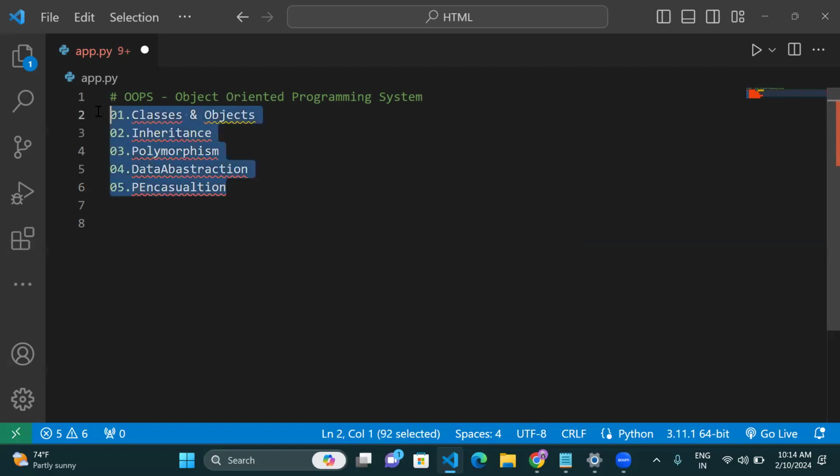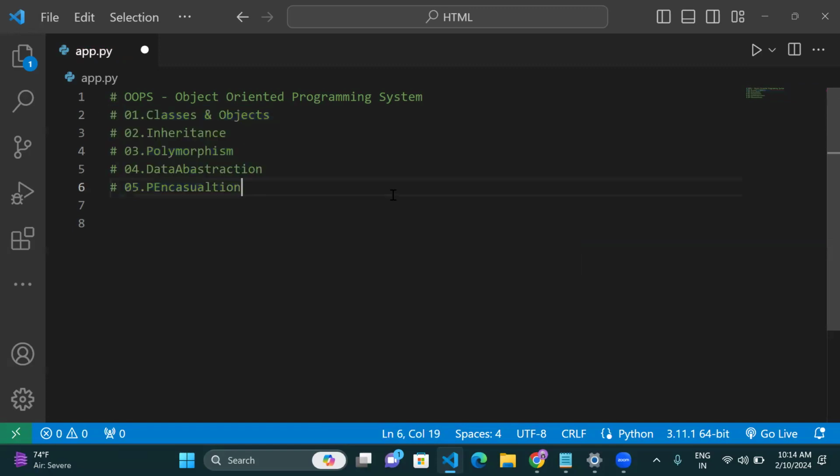So OOPS is a very, very important thing. It's a very big course basically. Today we'll discuss only 1 hour in our fourth session, but the OOPS course alone takes a maximum of 6 months. It's a very big course basically. But now we are not discussing the complete thing. So as a web developer, what are the things we require? That we'll discuss more.